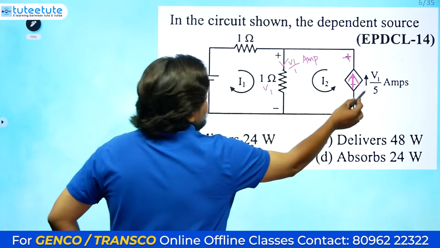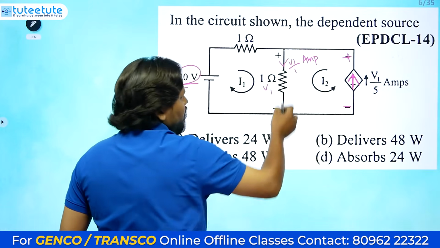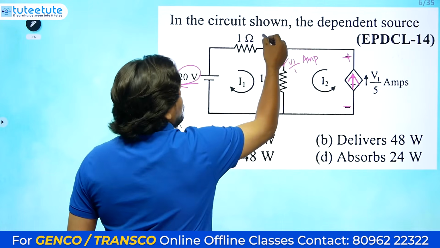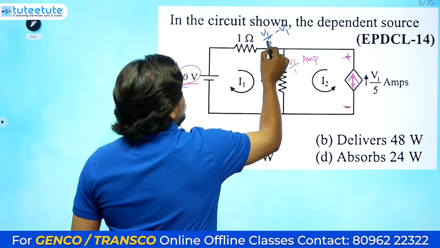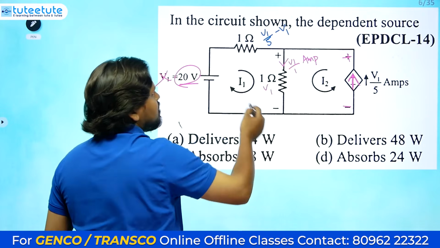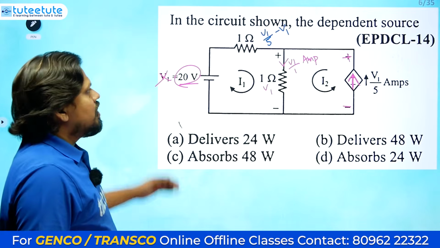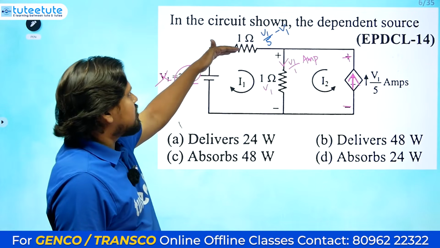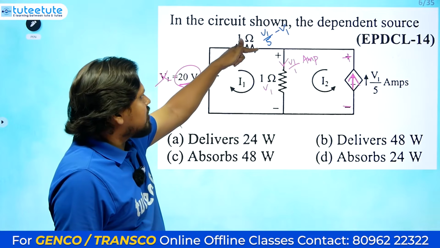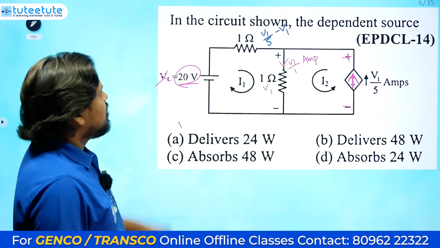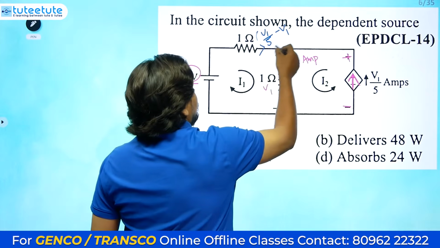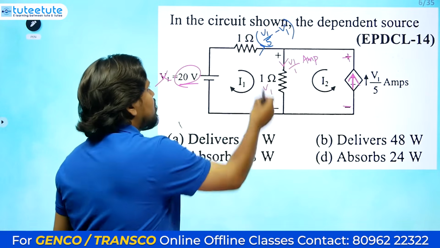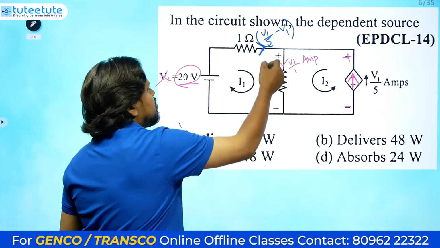V1 by 5 is coming and V1 is leaving, so the current is V1 by 5 minus V1. The current direction will be in this direction.